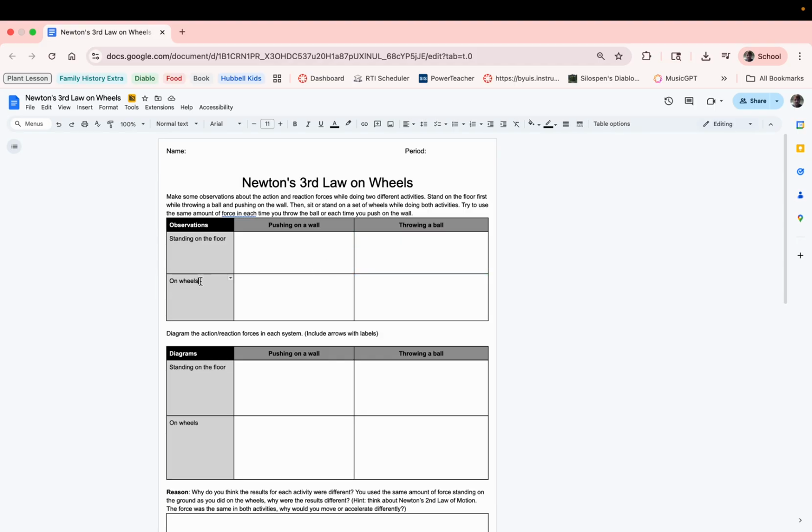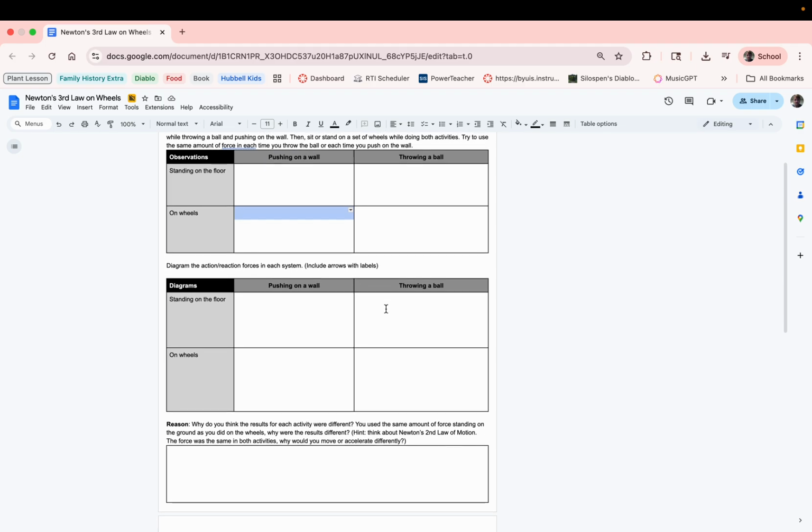Now, if you don't have the little trolley carts that we have, you can use roller blades, roller skates. You could use a skateboard, anything you can find that has that wheel option where you can become a free floating object, so to speak. That's the goal. You are recording your observations. Just write out a single sentence that describes what you saw, and that's good enough for that section.